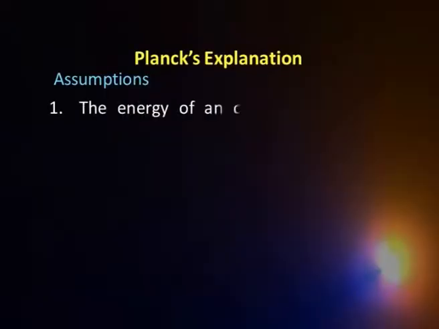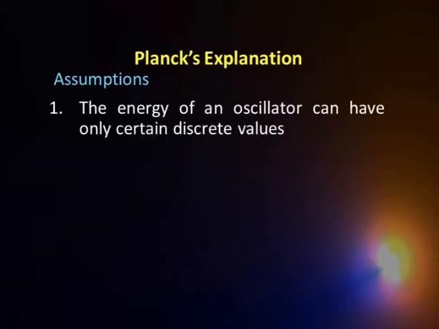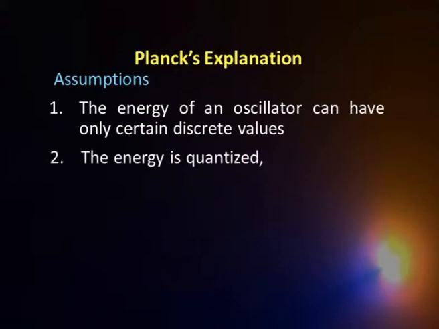The basic assumption of Planck's explanation was about the energy of oscillators, that is, the atoms and molecules making up the blackbody are acting as oscillators. Planck proposed that these oscillators can take up only discrete values. The classical theory predicts that they can take up any value. As against that, Planck proposed that they can have only discrete values. That means the energy happens to be quantized.